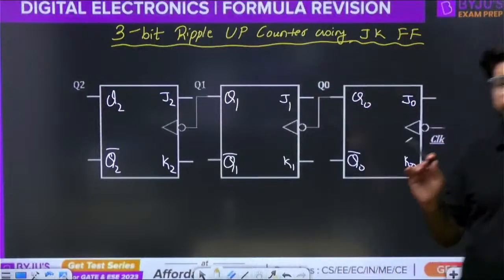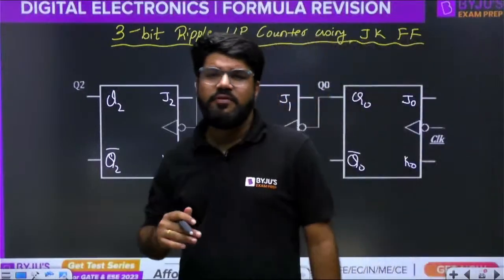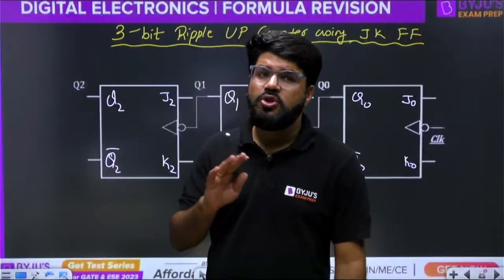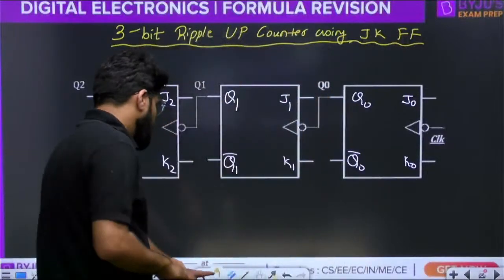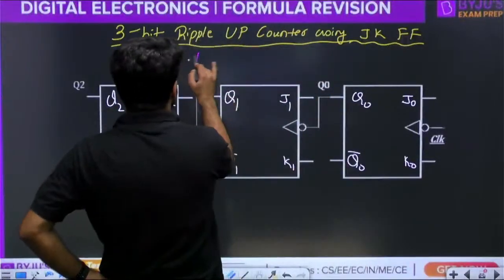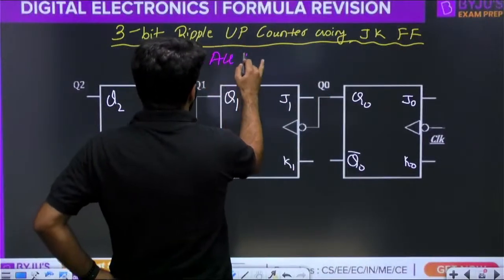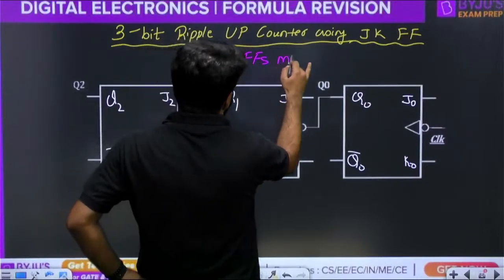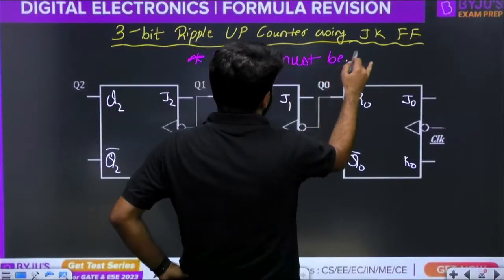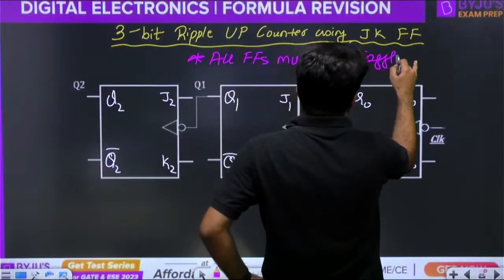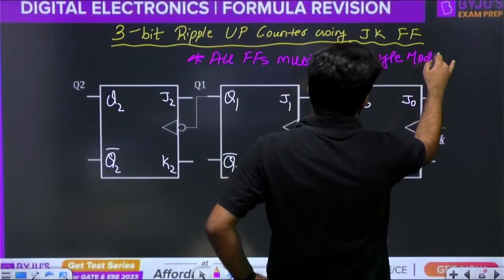To design a ripple counter, whether with JK or T flip-flops, all flip-flops must be in toggle mode. What is the meaning of toggle mode?